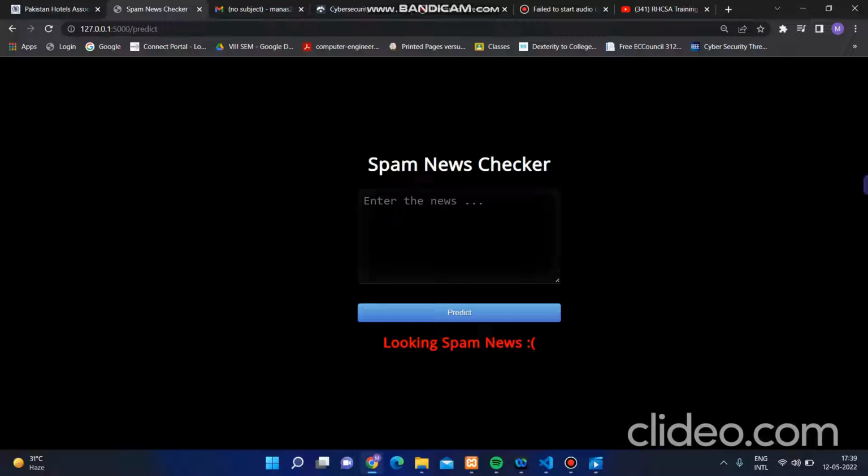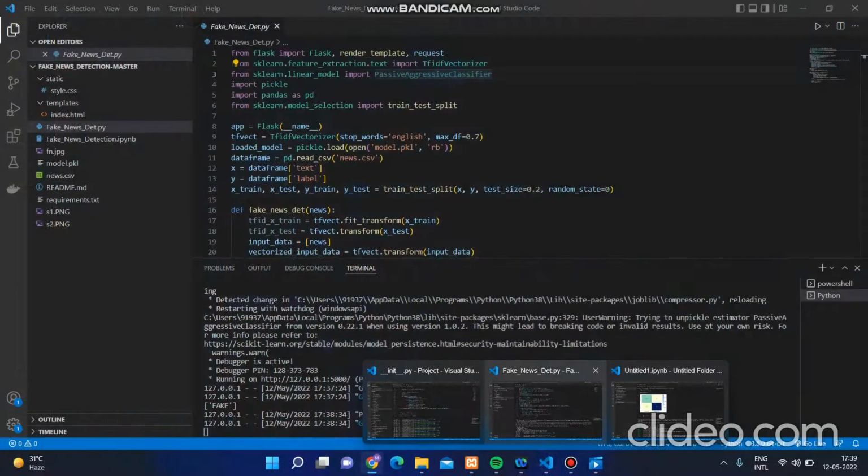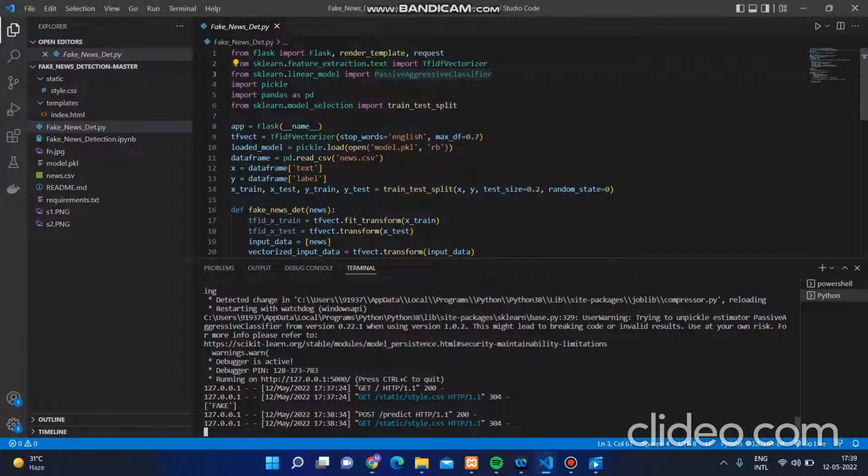Now for the whole functionality, again we use ML. So let's see how we did. For this we use a fake news detector as a Python program. We use the Flask framework again for the visualization of the data, because once we got the Python program, we need to show it to the user so the user can easily check the legitimacy of the website.